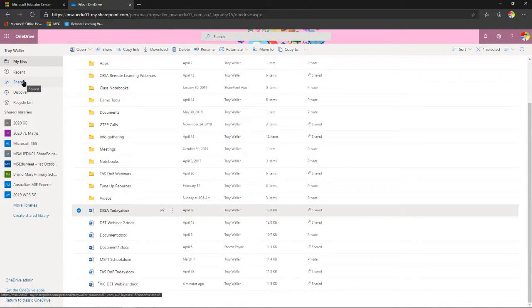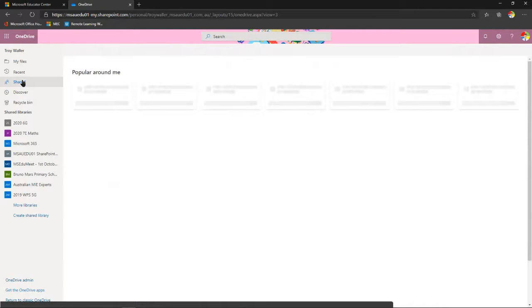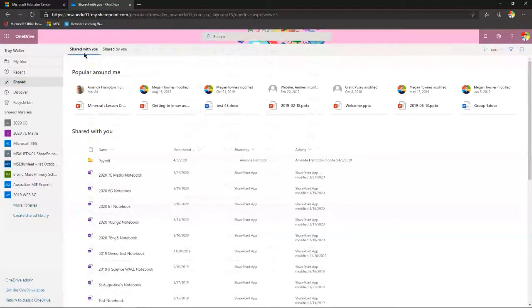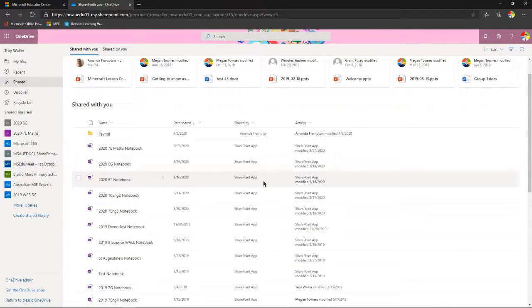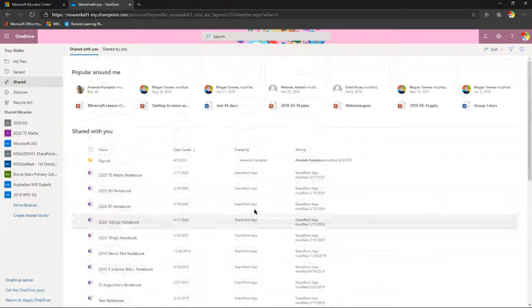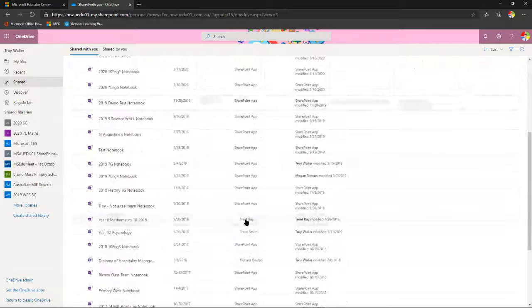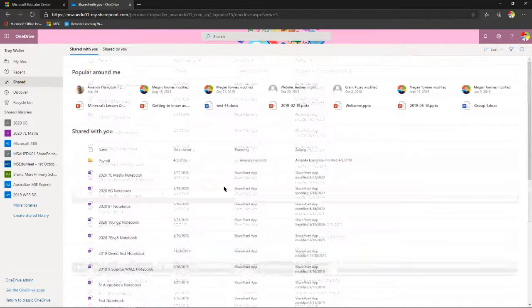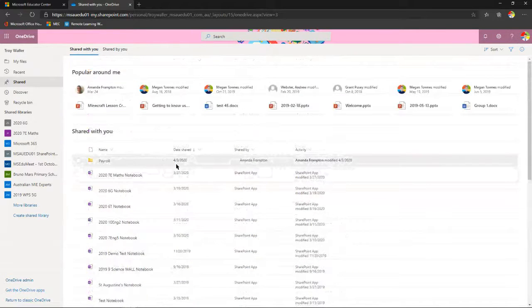But look over here, can you see this here, shared? So I'm going to click on shared. There's 2 little tabs up here. One is shared with me. That is, other people have shared this document directly with me, okay? So these people, like here we can see Amanda has shared this document with me, Trent has shared that document with me, etc. And look, a long time ago, 2018, he shared that with me. But these are documents that are shared with me, so I can be accessing those.